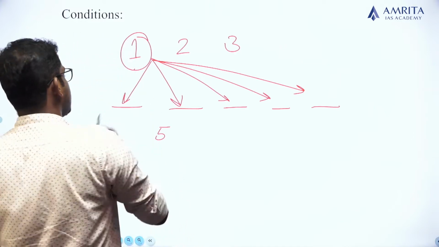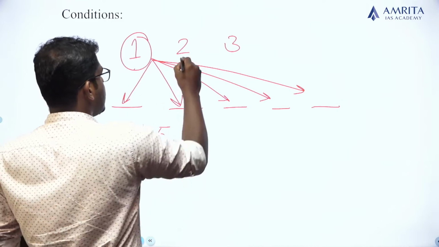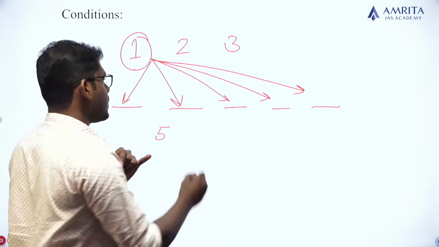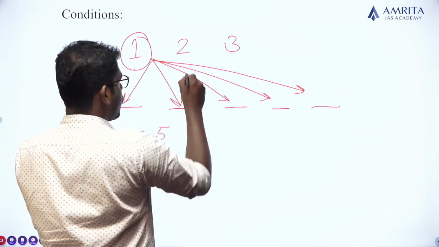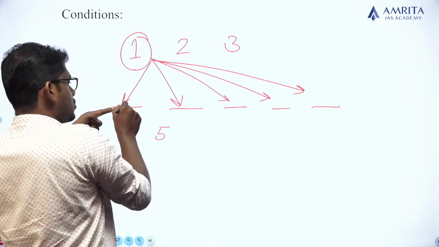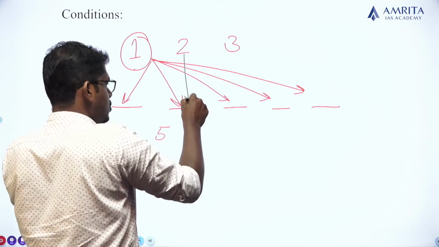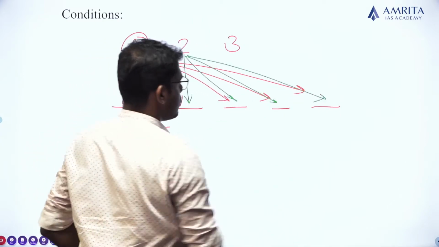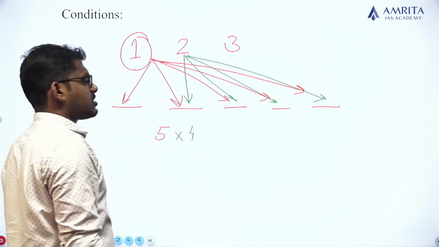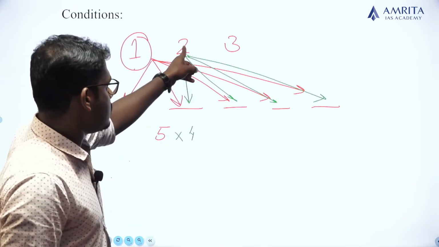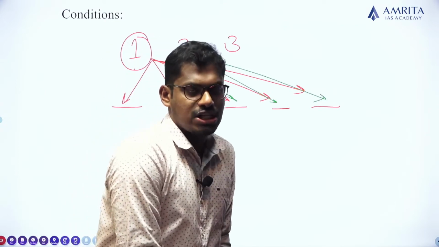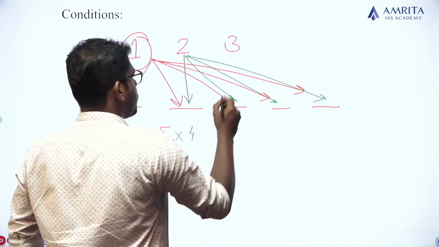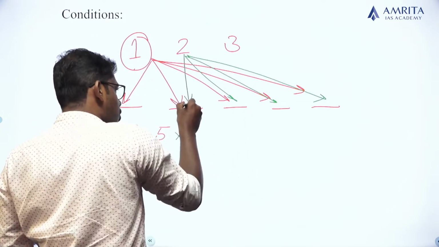Clear? Okay. The second person: if the first person is placed in any of these 5 positions, for example, if the first person is chosen for this position, then the second person can be chosen for this position, this position, this position and this position. So 4 possible ways are there for arranging the second person. Clear? Okay. For the third person, suppose the second person is occupied here.